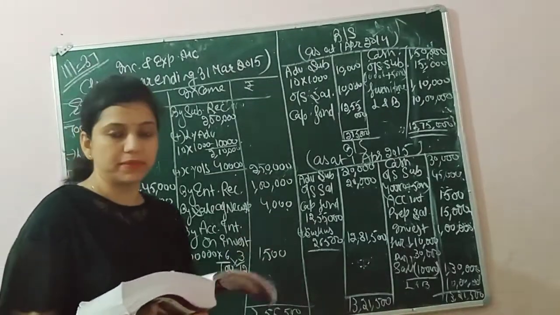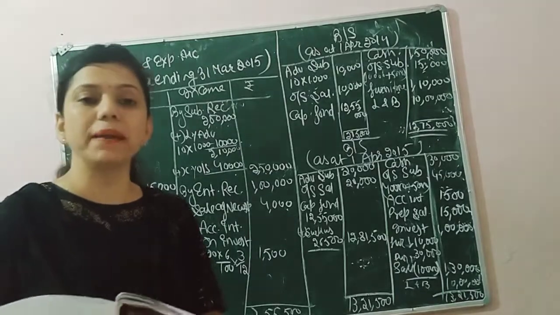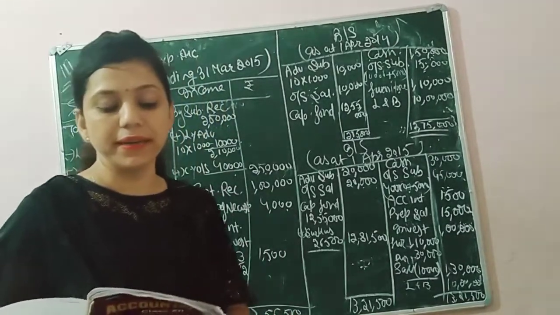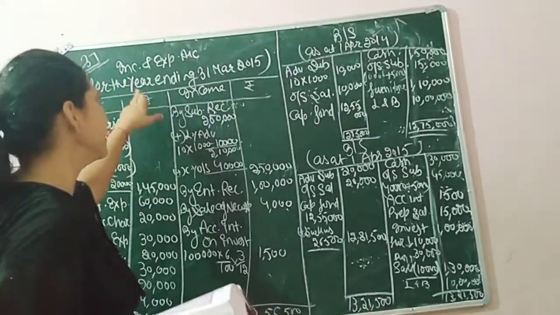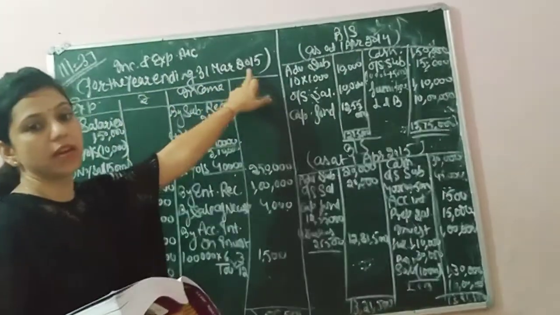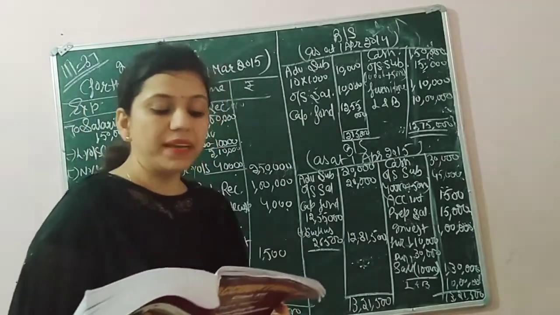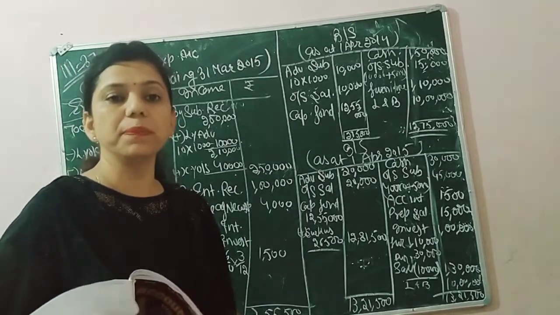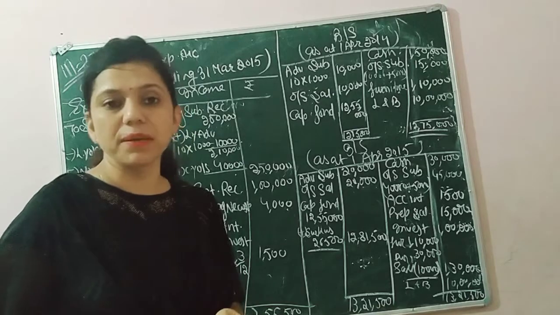Illustration number 37. From the following receipt and payment account of a club for the year ended 31st March 2015, prepare the income and expenditure account. So our current year is the income and expenditure account for the year ending on 31st March 2015. A receipt and payment account is given in the question and we have some adjustments.